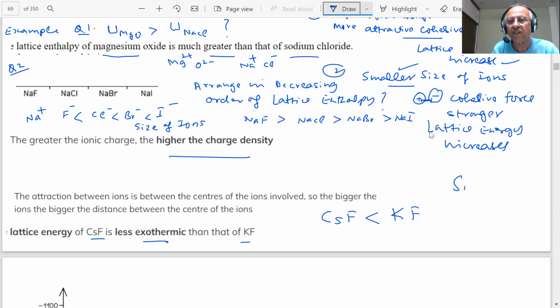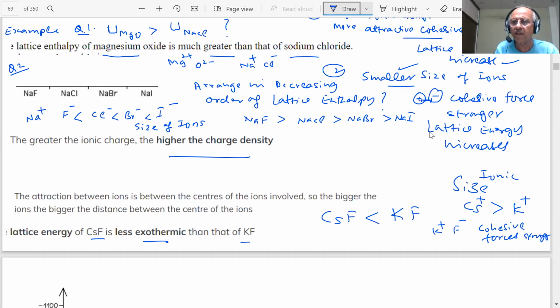Why? The size of cesium plus is greater than the size of potassium. This is the ionic size. So this size is smaller. The potassium ion is smaller in size than cesium. So therefore the cohesive force will be stronger, students, between K plus and F minus. The cohesive force is stronger because the size is smaller. Note down, students.